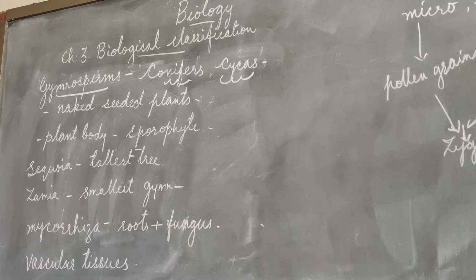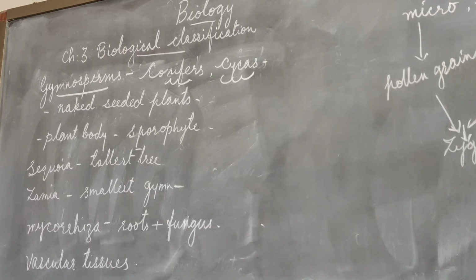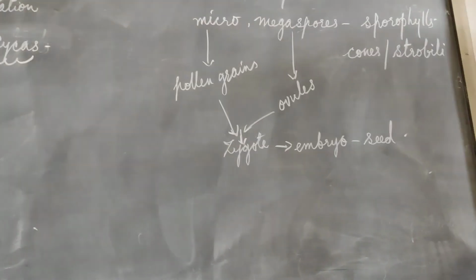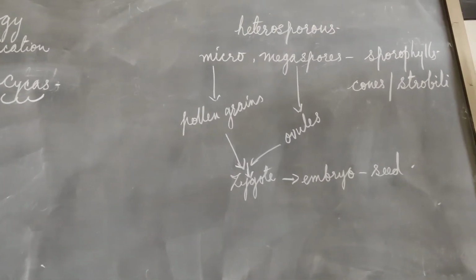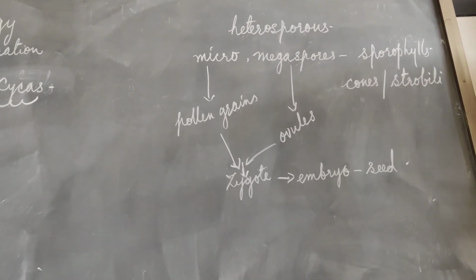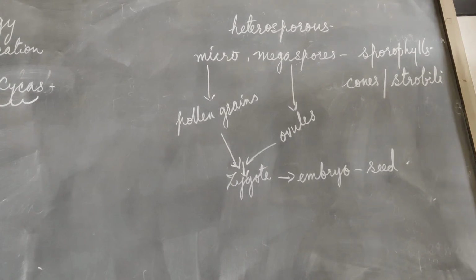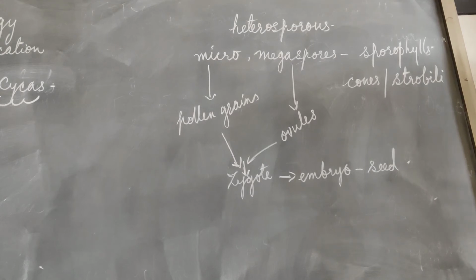Then the plants possess vascular tissues, that is xylem and phloem, and the xylem and phloem are arranged in vascular bundles. Now the gymnosperms are heterosporous. What does it mean, heterosporous? They produce two types of spores, the microspores and the megaspores. Micro means the male and the mega is the female.